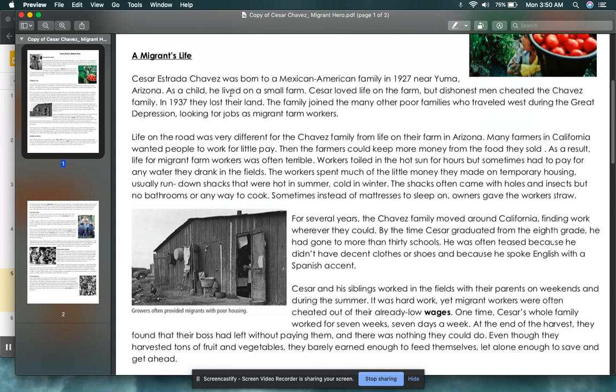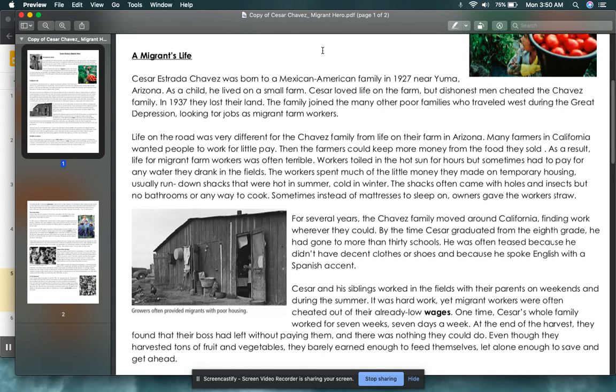Cesar Estrada Chavez was born to a Mexican American family in 1927 near Yuma, Arizona. As a child, he lived on a small farm. Cesar loved life on the farm, but dishonest men cheated the Chavez family. In 1937, they lost their land.